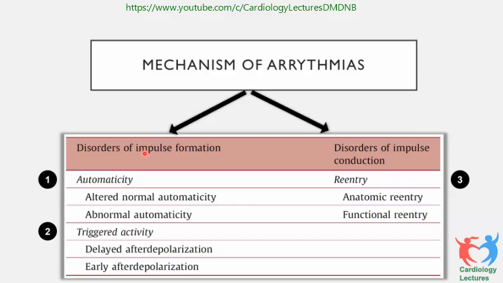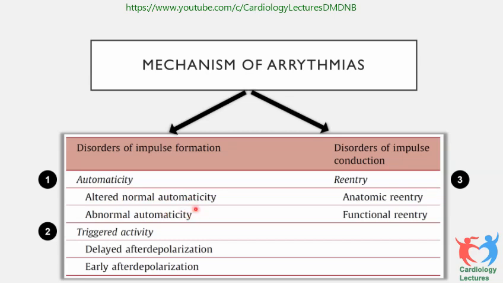The mechanisms are basically two: either disorder of impulse formation or disorder of impulse conduction. When we come to impulse formation, we have basically two issues. One is automaticity, another is triggered activity. In automaticity, you have either altered normal automaticity or abnormal automaticity.